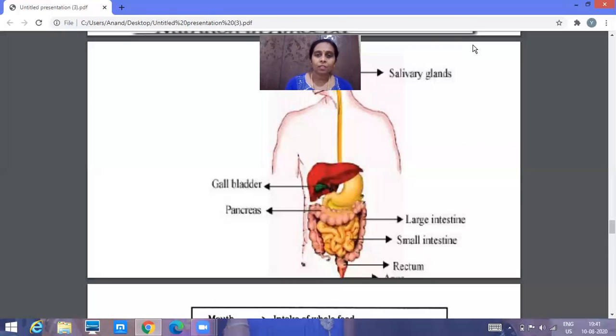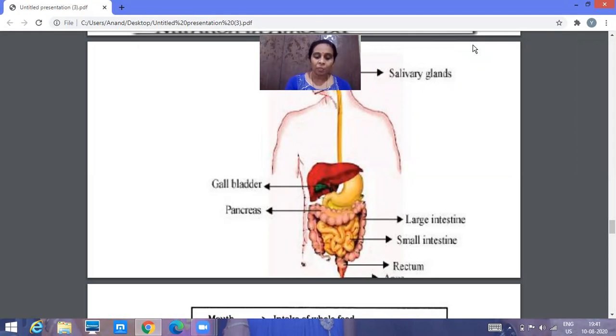Hi everyone. In the last class, we have learned about heterotrophic nutrition, in that holozoic nutrition, saprophytic nutrition, and parasitic nutrition. In the holozoic nutrition, we also studied how the holozoic nutrition takes place in amoeba. Today, let us study more about how the digestion takes place in the human beings.